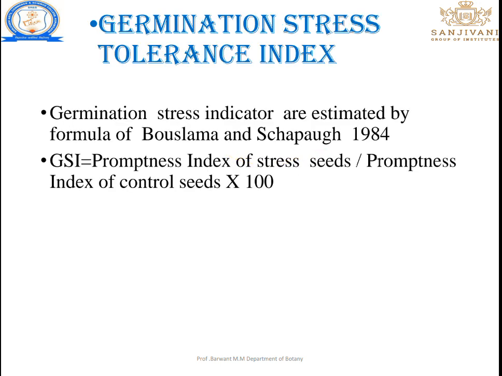Next, germination stress tolerance index. The germination stress index is estimated by the same formula in 1984. Germination stress index is the promptness index of the stressed seed divided by the promptness index of the control seed, into 100.